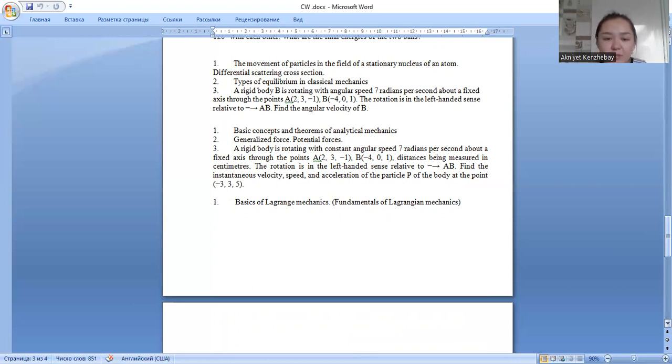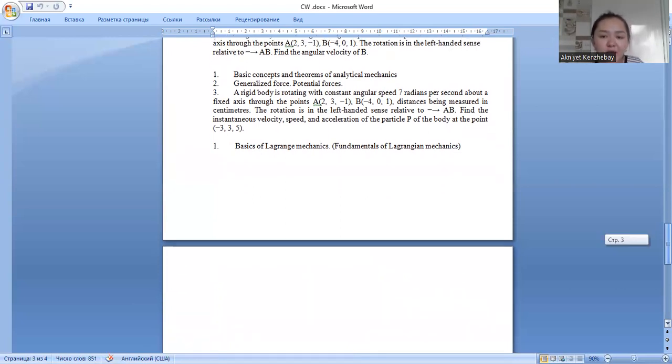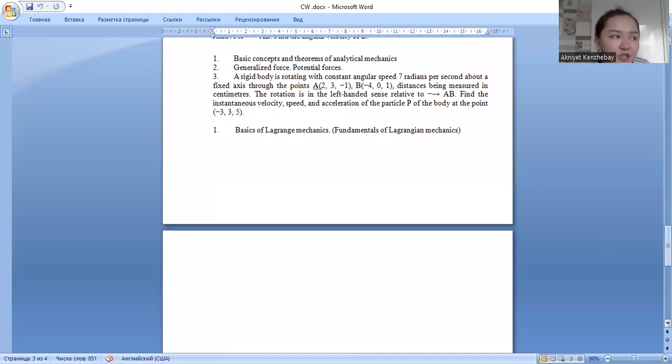The next question is the basic concepts and theorems of analytical mechanics. Lagrange's equations of the second kind, i equals 1, 2, and so on, are second-order differential equations, where n is the number of degrees of freedom of the system. q_i is a coordinate system, and the generalized speed is a linear speed, angular speed, or sectorial speed. The next is generalized force and potential force.